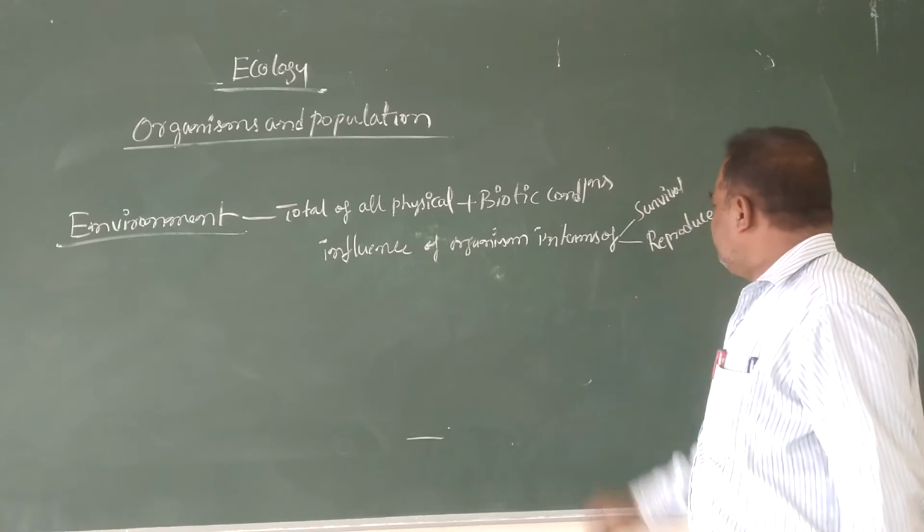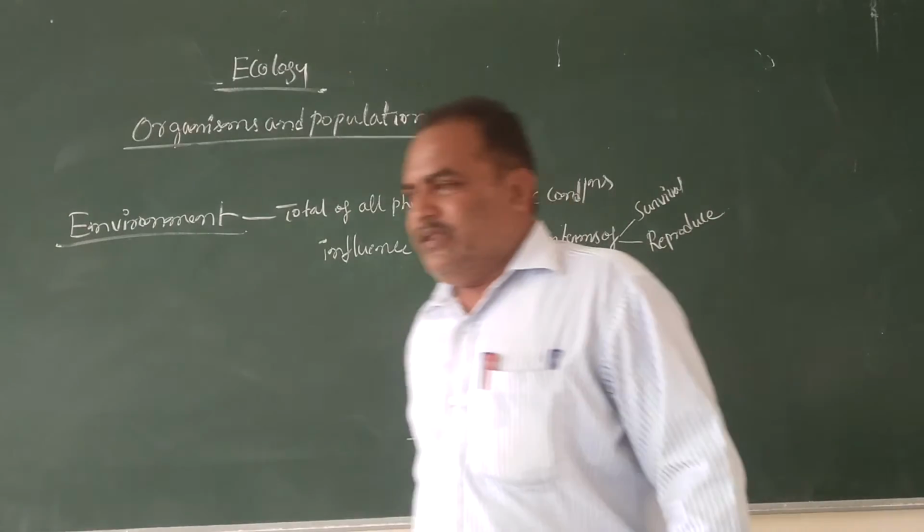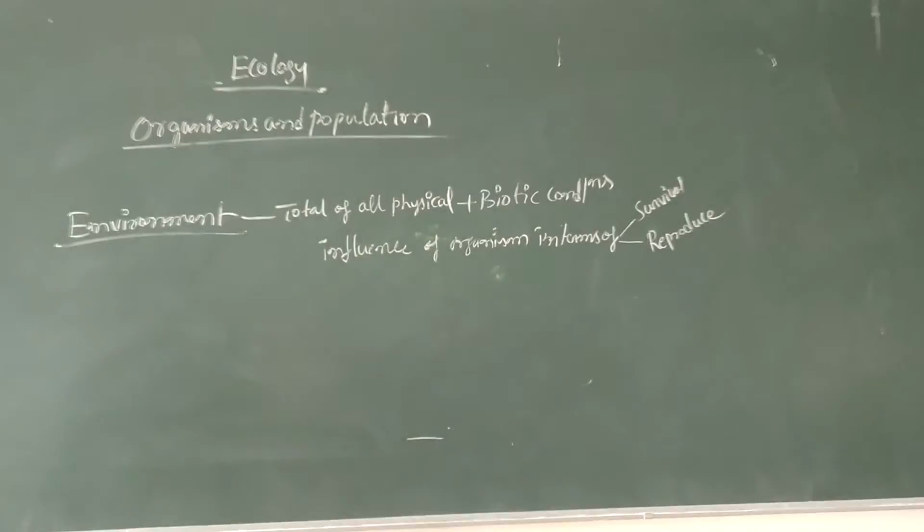That is called environment. The total of all the physical and biotic conditions which influence the organism in terms of survival and reproduction, that is called as environment.